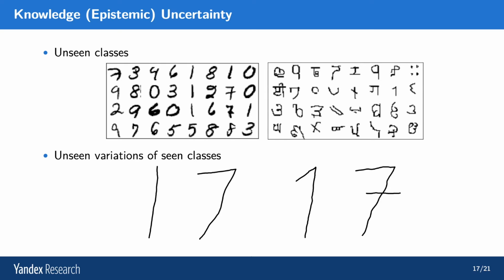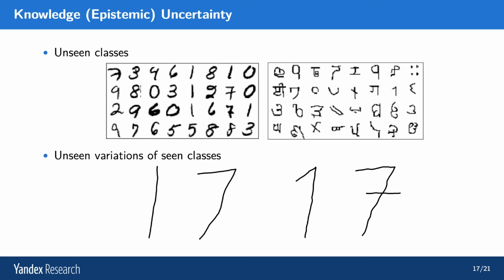Clearly, these characters represent different classes, which are not seen in MNIST. And our model simply can't classify them correctly at all because it's never seen anything like them. Although some characters can look similar to certain digits, like the 9 and the 9-looking character in Omniglot. That's a very extreme version of knowledge uncertainty.